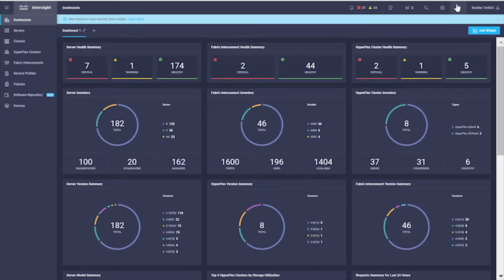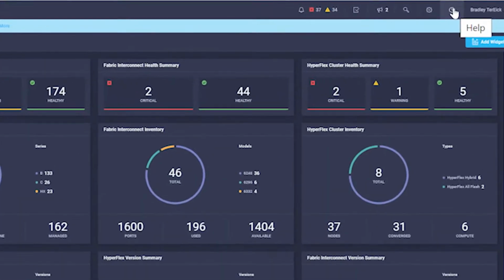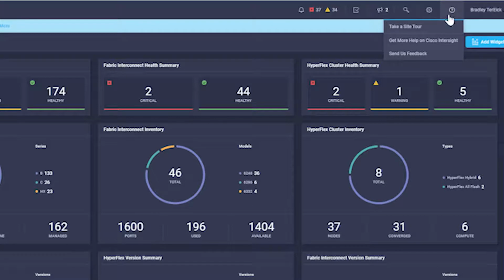Now, in the upper right-hand corner, I've got a help option. If I drill into this help, I can see that I can take a tour of the environment, or I can get more help on Intersight, or I can send feedback. I'd encourage you to use feedback to submit ideas to Cisco about how to improve it, or if you find a bug, be sure to let us know through this feedback. These are monitored by real people.